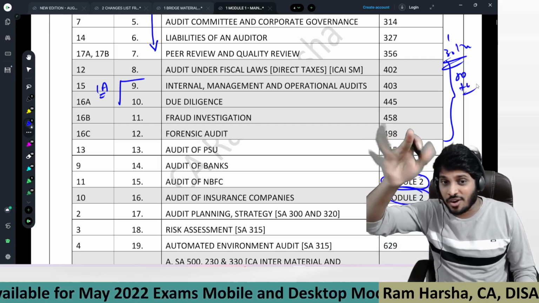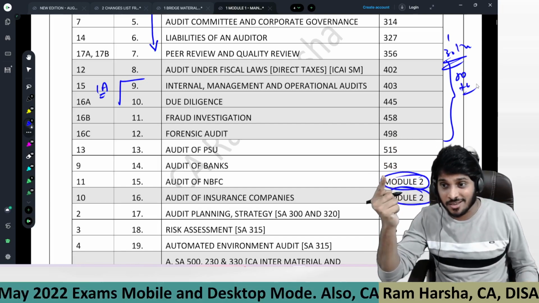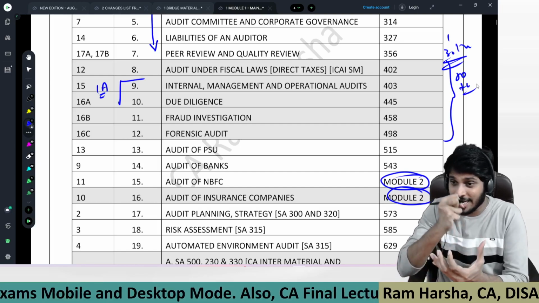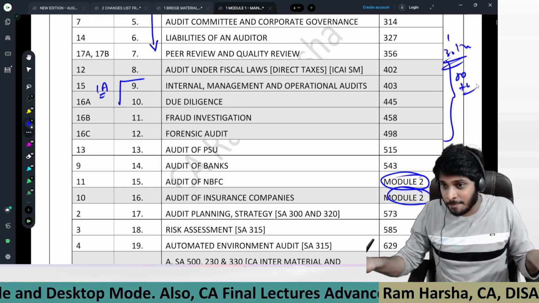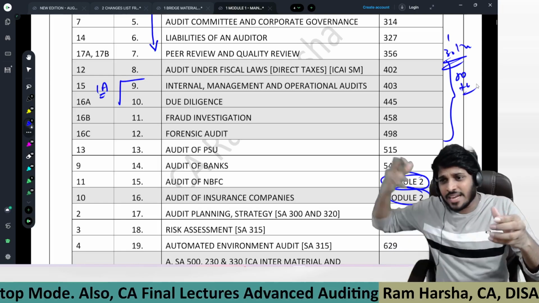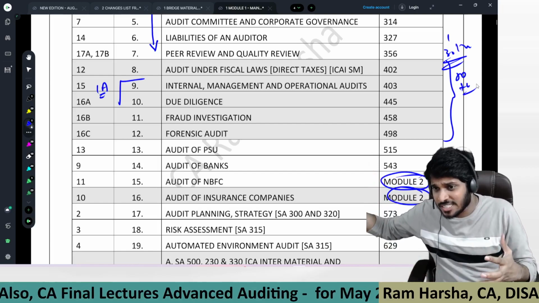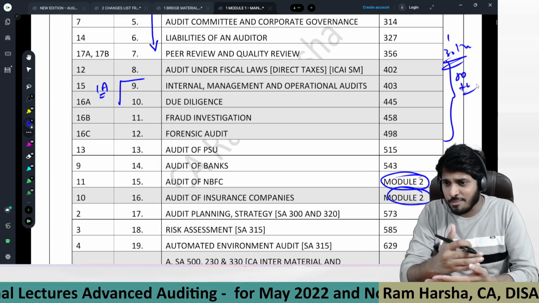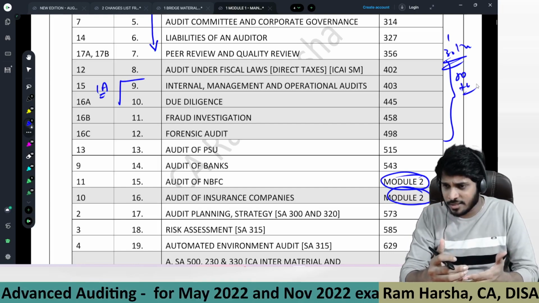You can't attempt the paper confidently. You can't attempt a twisted paper. Why? Because you only know the words, not the logic. If you really want to crack the logic and learn everything properly, listen to the videos at standard speed. If you want to finish 200 hours of lectures within 120, why would we make it 200 hours? We could also make it 120, right? But why are we giving 200 hours of content? Do you think my emotion will transmit? Do you think my logic and thought process will be transmitted to you?